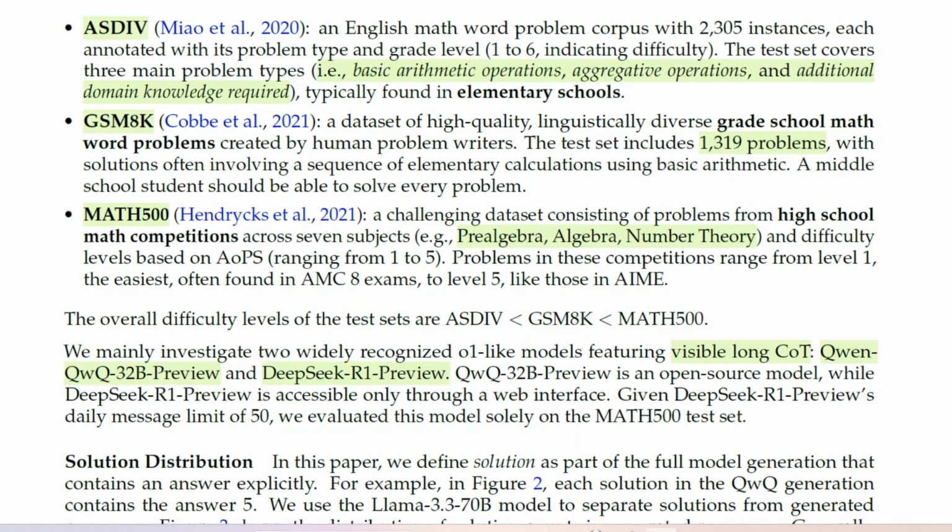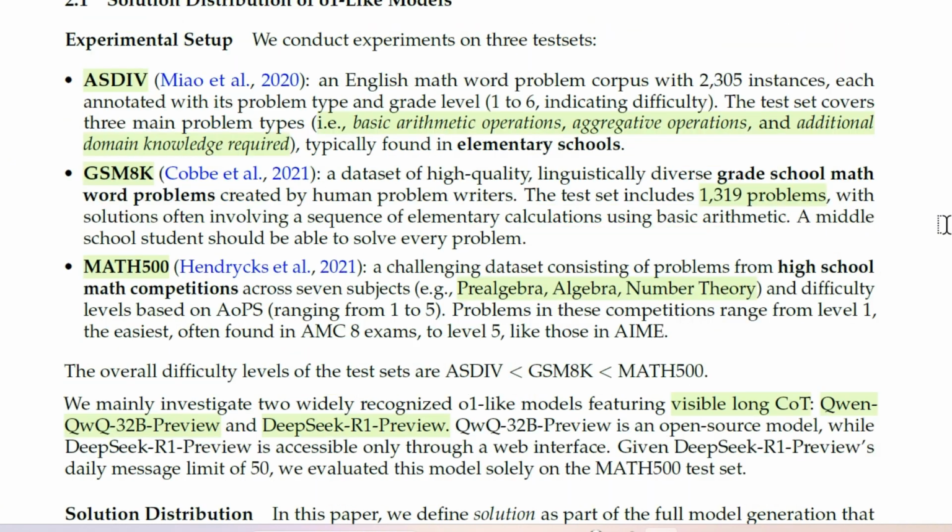Now what they have done is they have done some analysis of the problems that we are facing at hand using different data sets. So they have tested using ASDiv, which is the elementary school test set, and GSM8K. It has 1319 problems, grade school math word problems that any grade school student should be able to do.